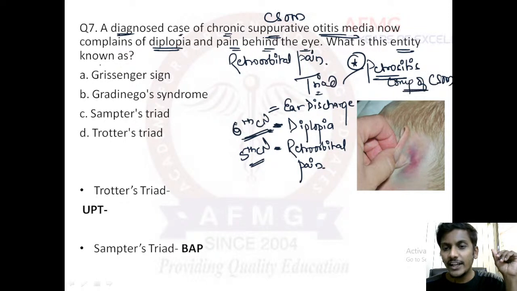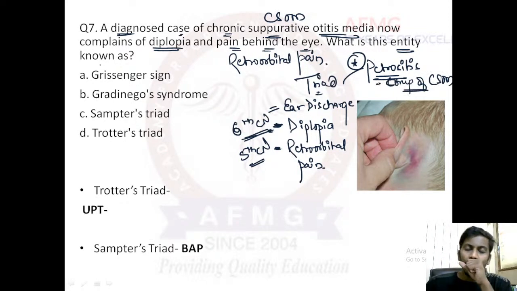So please remember, petrositis is a complication of CSOM. That means infection of your petrous air cells. And in petrositis which triad is seen? It is your Gradenigo's syndrome, option B. So this is a feature of Gradenigo's syndrome. I hope this is clear.